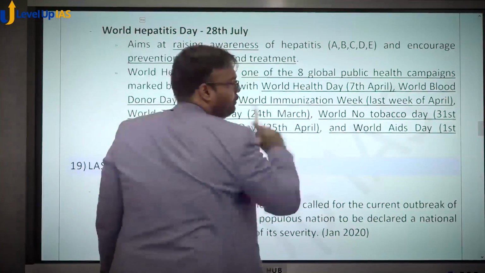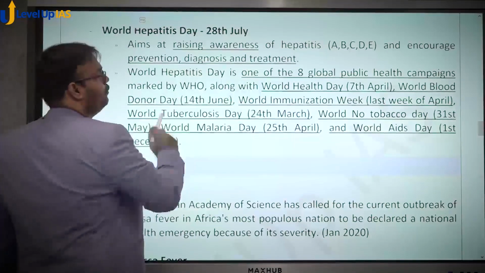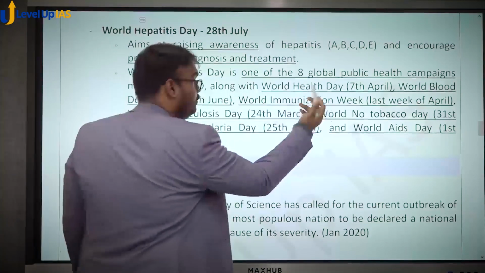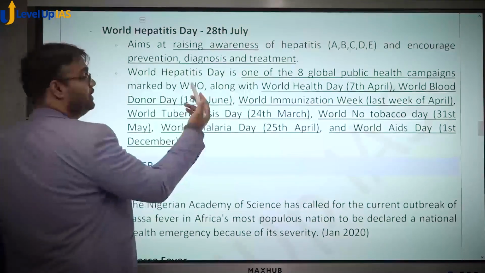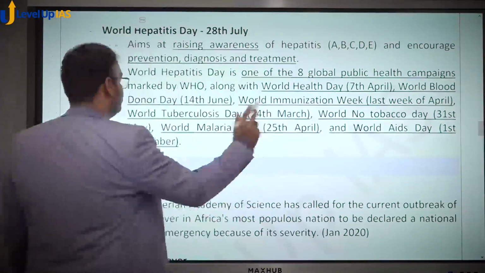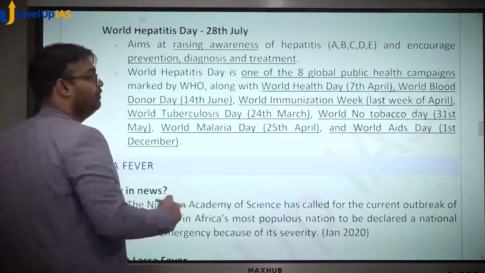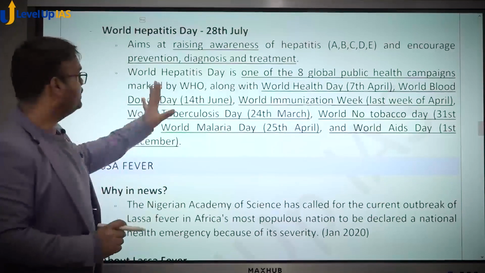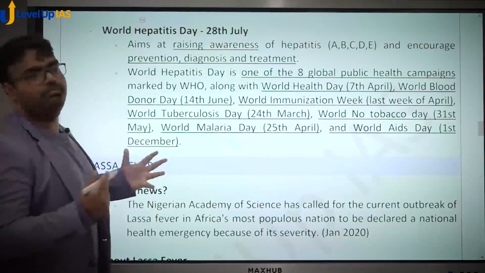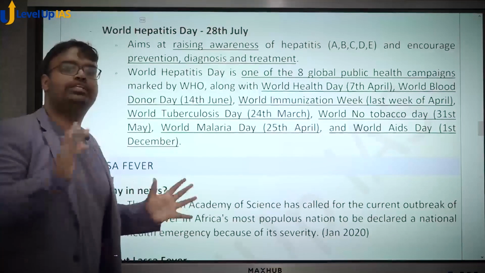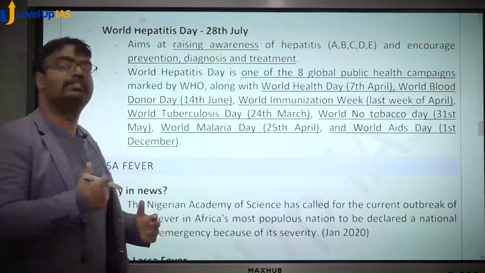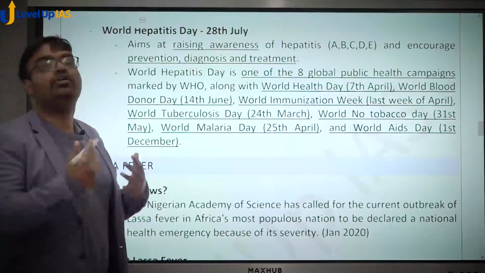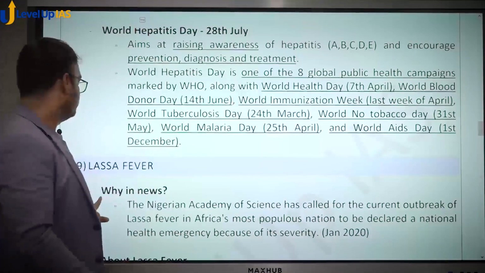World Health Day is on 7th of April, World Blood Donor Day is on 14th of June, World Immunization Week is last week of April, World Tuberculosis Day is on 24th March, No Tobacco Day is on 31st May, World Malaria Day is on 25th April, and World AIDS Day is on 1st of December. These are some days observed by WHO which are associated with public health. On these days, awareness related initiatives are launched for these particular subjects.